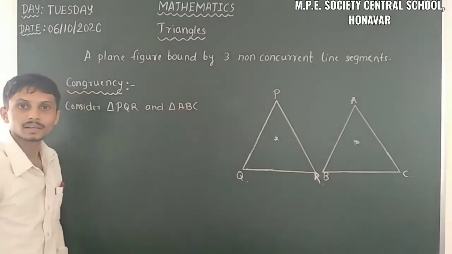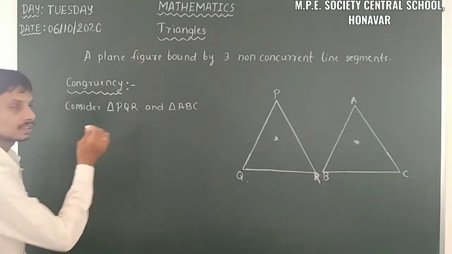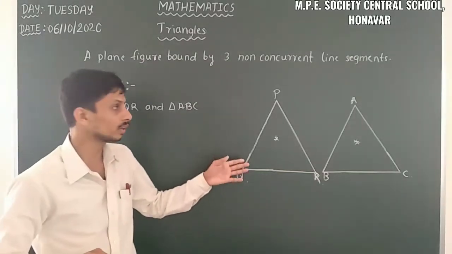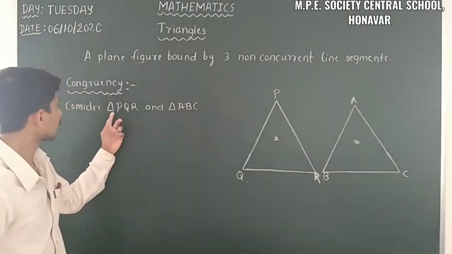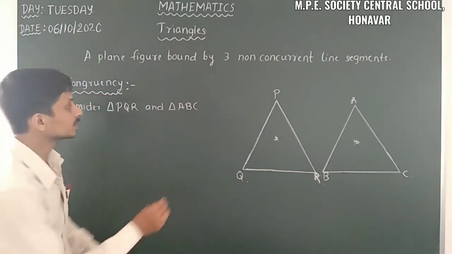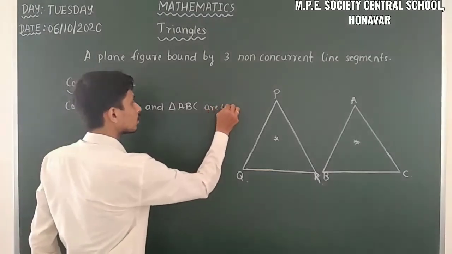Here what is the condition when it is congruent? Consider these two are congruent, so triangle PQR and triangle ABC are congruent.